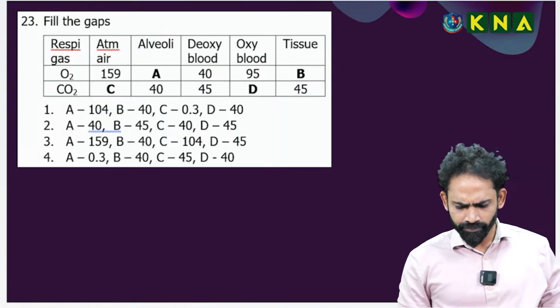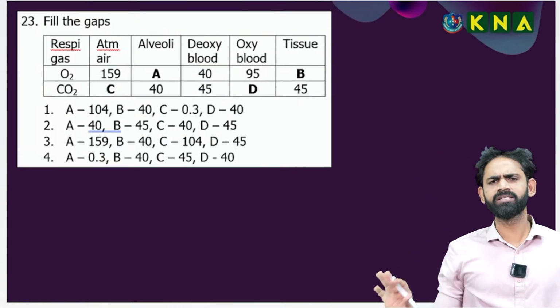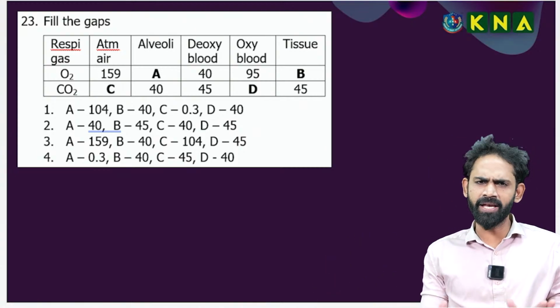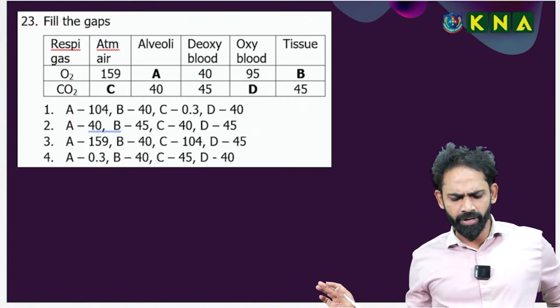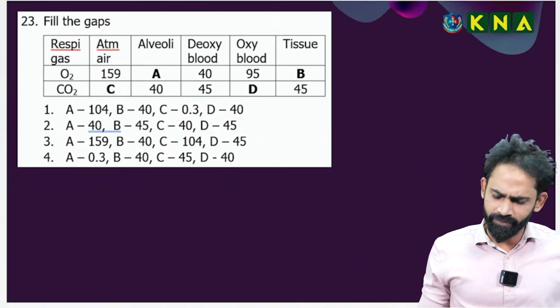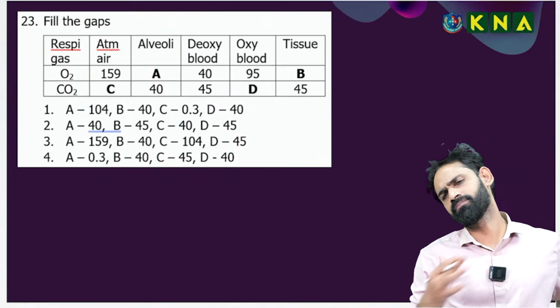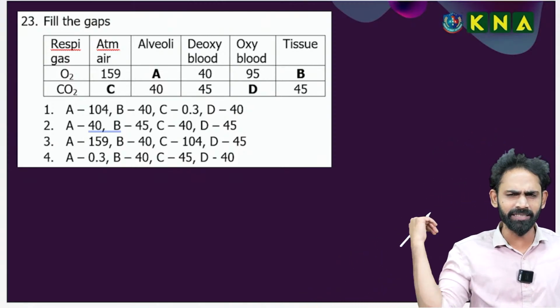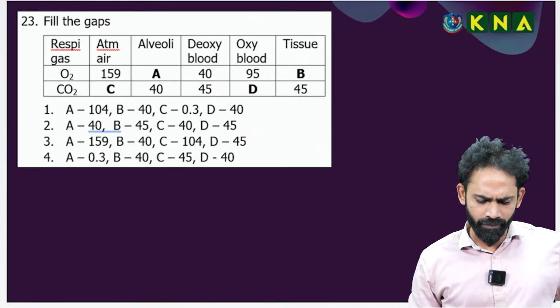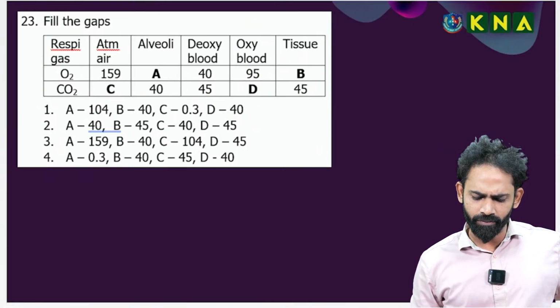Next one. This is a conceptual question, okay? Breathing and exchange of gases is based on this one only. Respiratory gases, I am only telling the answer directly. Without this chapter, without this table, the breathing and exchange of gases explanation is incomplete. That is why the partial pressure of oxygen at the alveoli is 104.